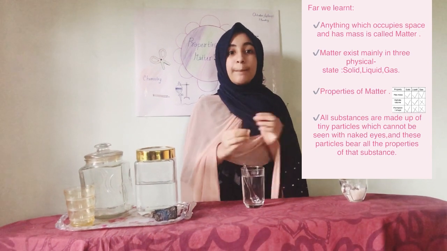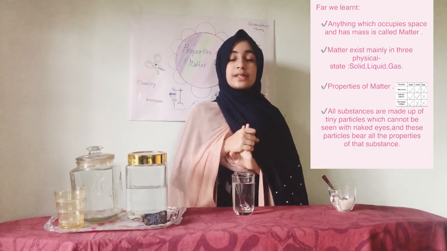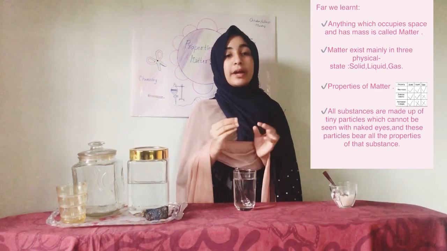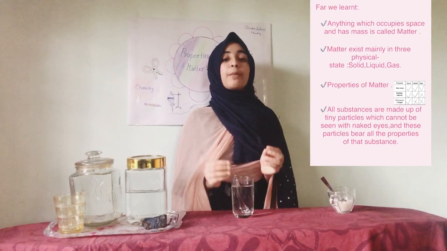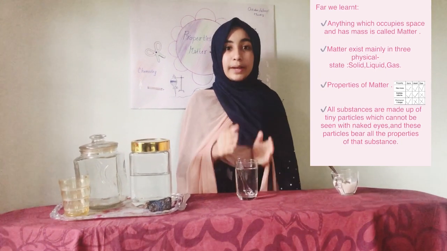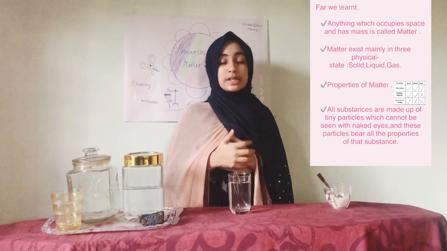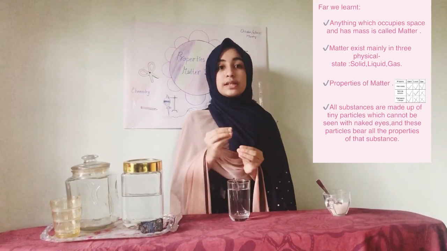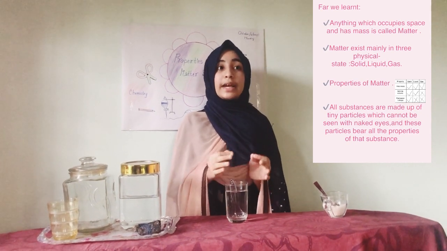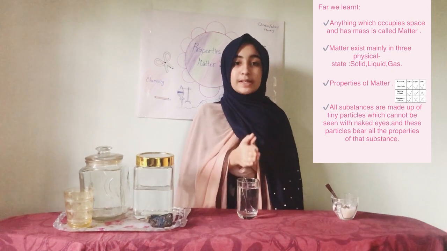Matter mainly exists in three states. What are they? Solid, liquid and gas. Then we studied that matter occupies space and has mass. Matter is anything that occupies space and has mass. And we completed a table of the properties of the solid, liquid and gaseous states. Then we studied that each substance is made up of tiny particles that cannot be seen with our naked eyes, but they bear all the properties of the substances.